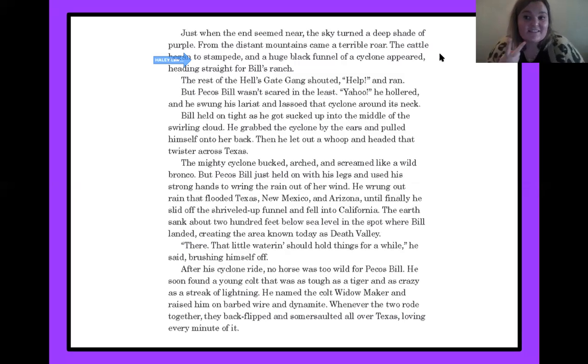So two things that stick out to me about this is that one, Pecos Bill was said to be the greatest cowboy that ever lived. So he's obviously good at being a cowboy. The second thing is when he lassoed this cyclone, he let it flood over Texas, New Mexico, and Arizona until he slid off the shriveled up funnel and fell into California. It sank about 200 feet below into the Death Valley, and he ended the drought. So because of him and how good he was at lassoing that cyclone and dragging it along, he was able to save that land and give it water.